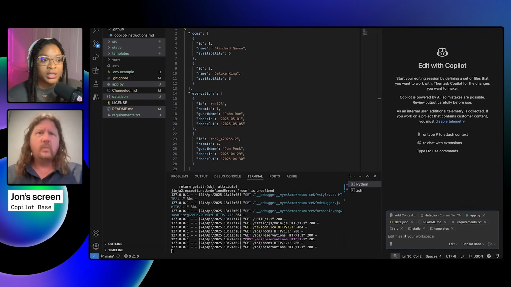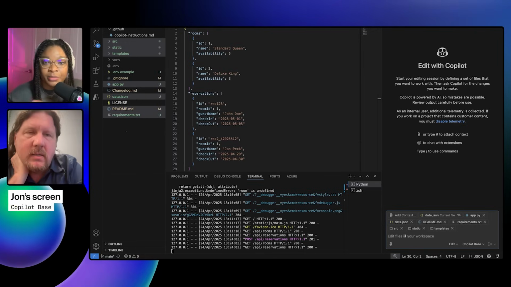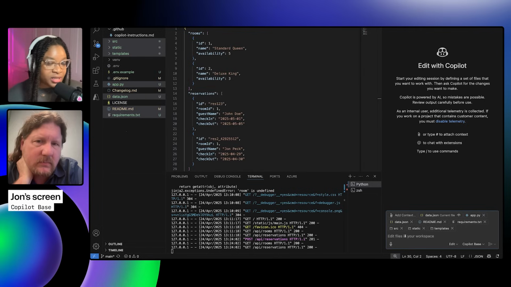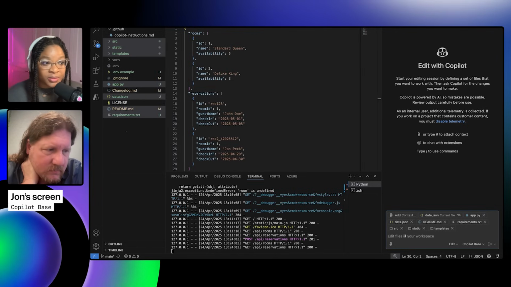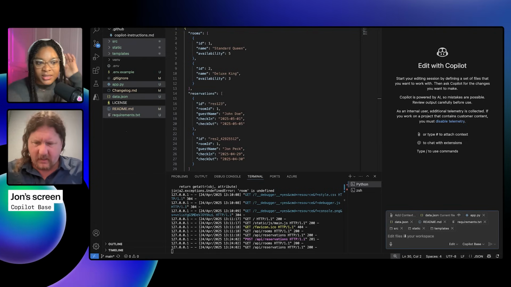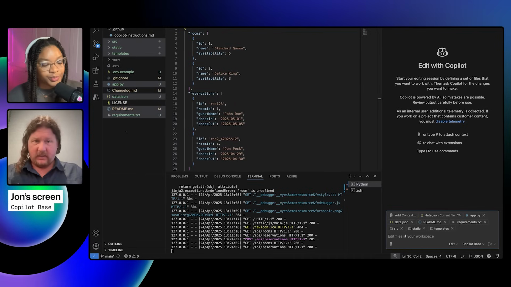When you're using edit mode, you have to give it access to those files and folders that you want it to be able to edit. Otherwise, I don't think it finds it automatically, right? I don't think so. And that's intentional. Okay, cool. So the context matters.